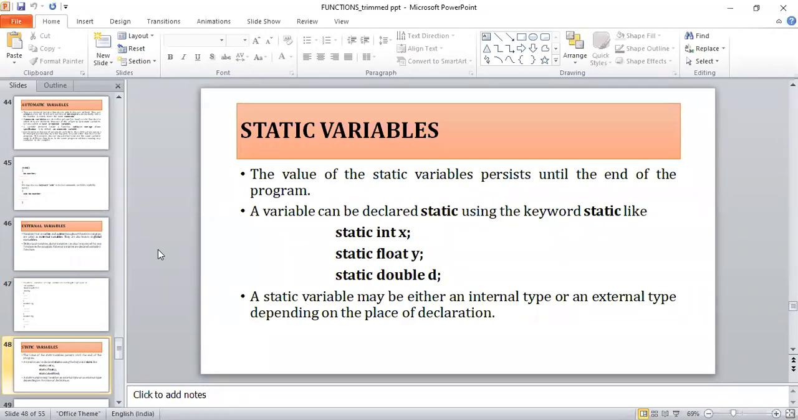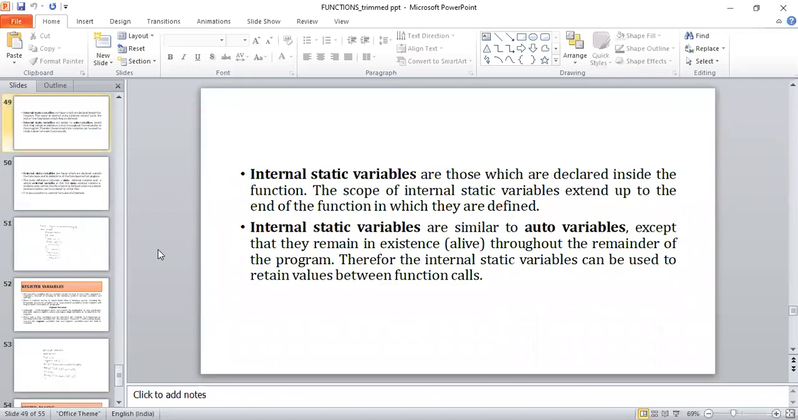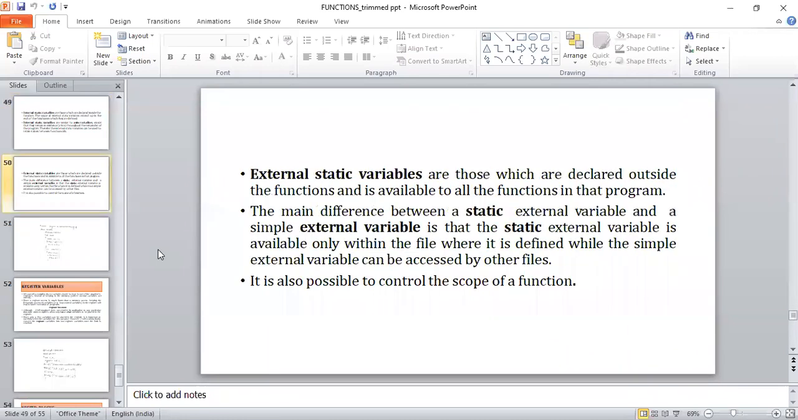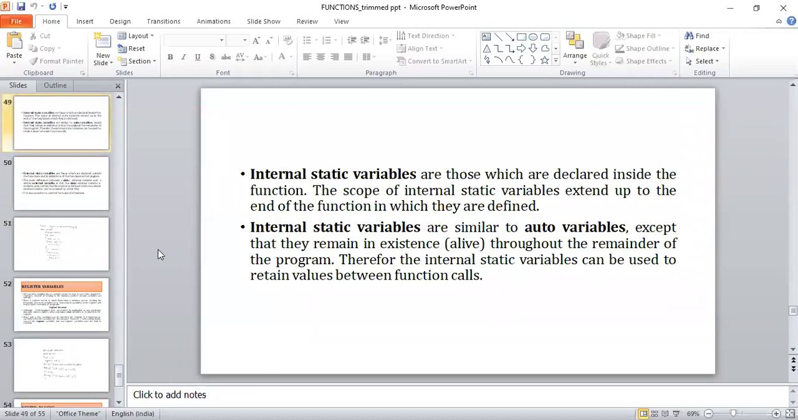Yes, so I can make this static variable either an internal type or an external type depending upon the place of its declaration. Depending upon these, we have classified the static variables into 2 types. First one is internal static variables and second one is external static variables. Internal static variables are declared only inside the function, and it is similar to the automatic variables we have seen in the previous slides.